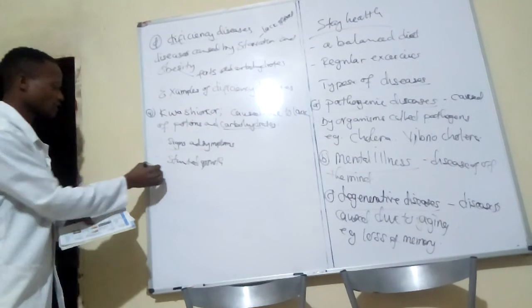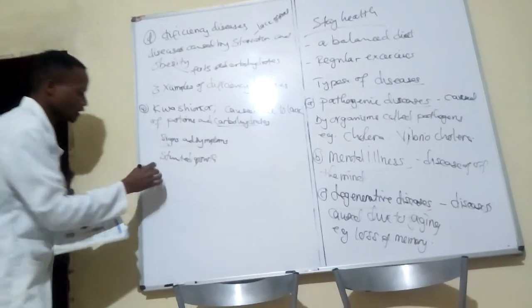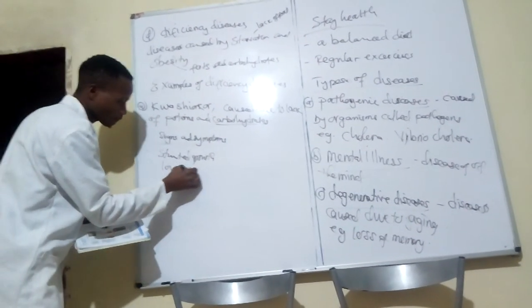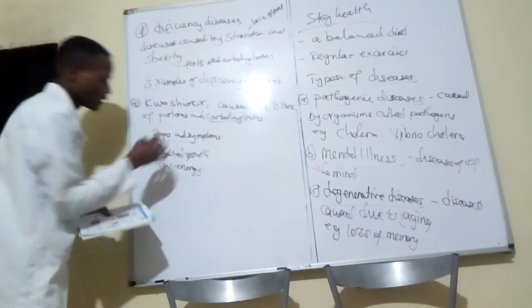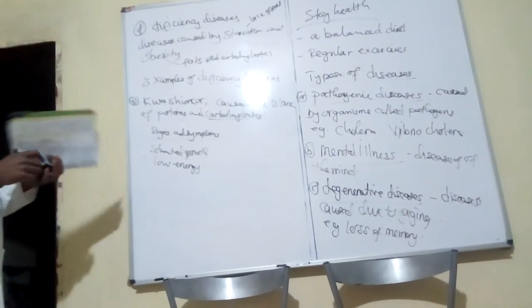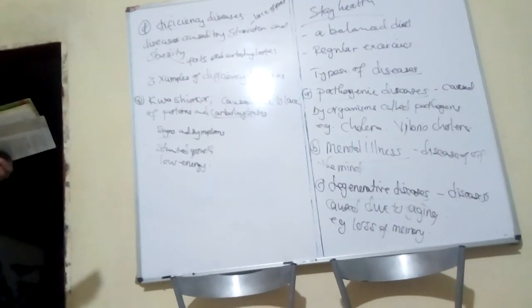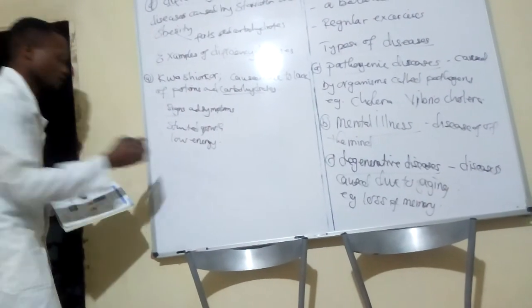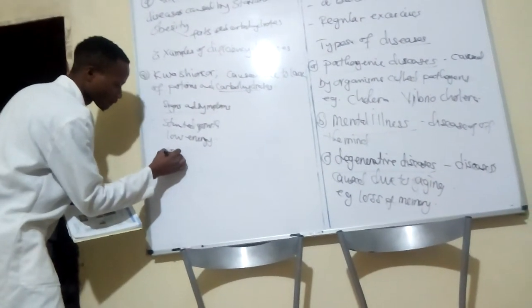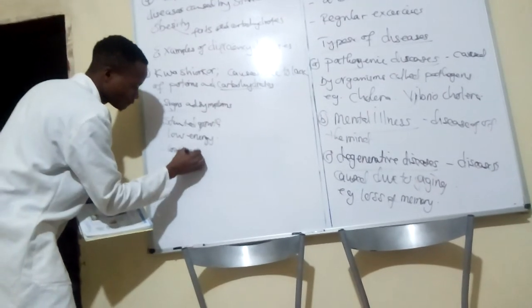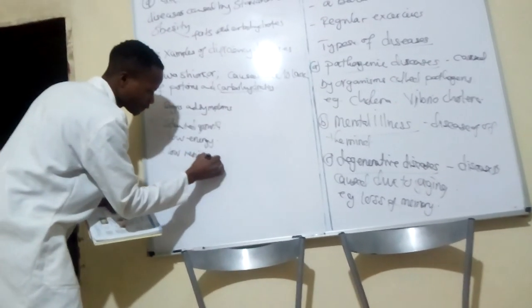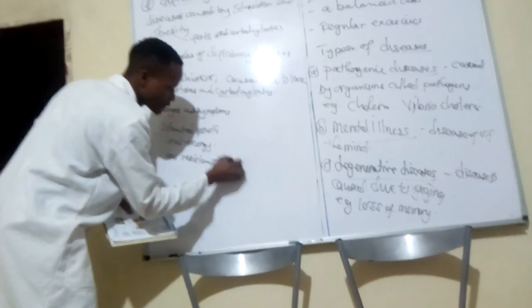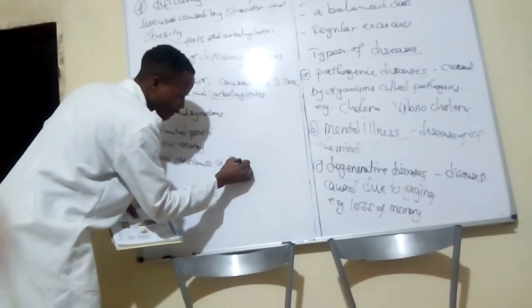Then apart from that, we have low energy. It is also characterized by a person having low energy. Apart from that, low resistance to diseases or infections, if you may like.